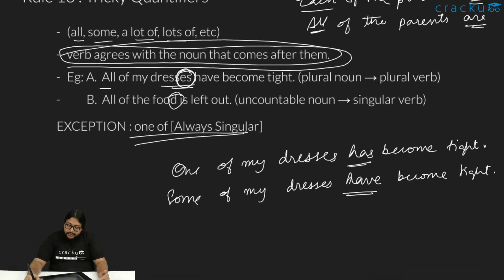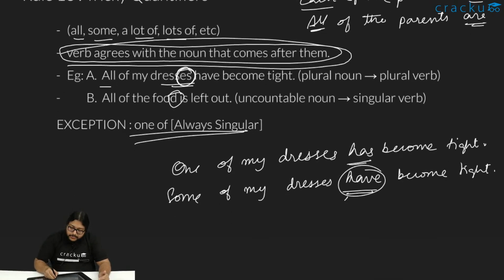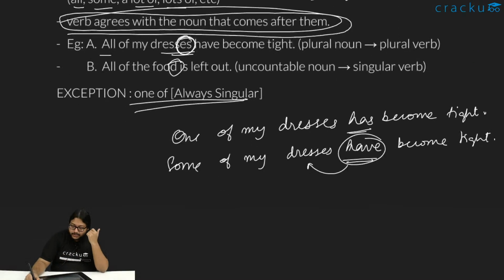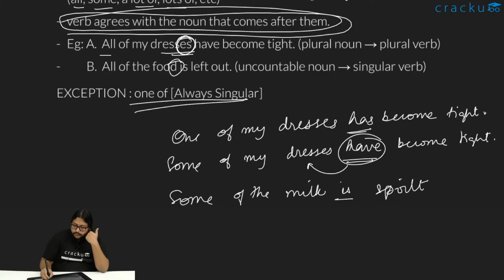You have to keep in mind what comes right in front of the verb, the nearest one. If that is plural, you take it to be plural. If that is singular, you take it to be singular. Like some of the milk is spoiled. Right? It's an is. Milk, but some of the milk, that is an uncountable thing.